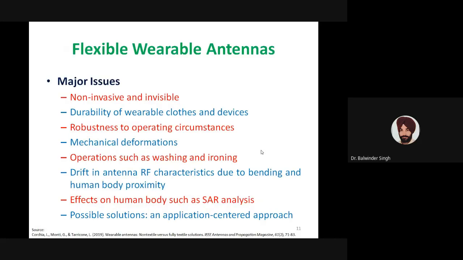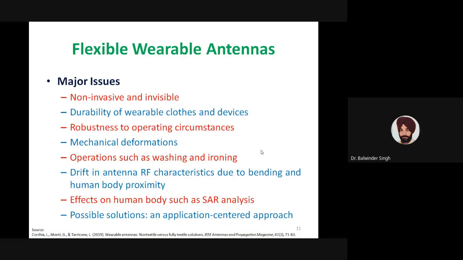So these are certain major issues related to the flexible wearable antenna. The first major issue is that the antenna should be non-invasive and invisible. As we are discussing, many of these antennas will be part of clothes, which we will name smart clothes.